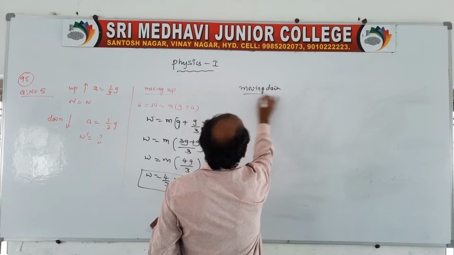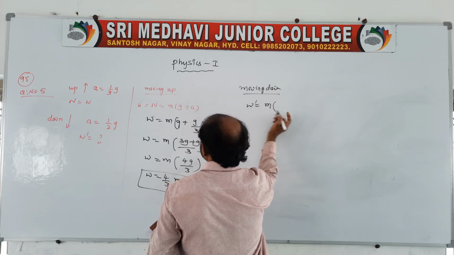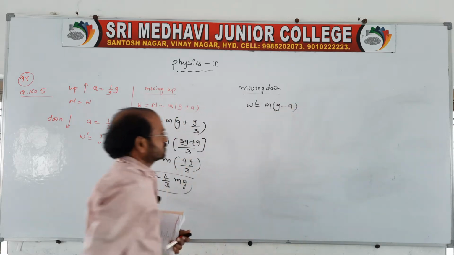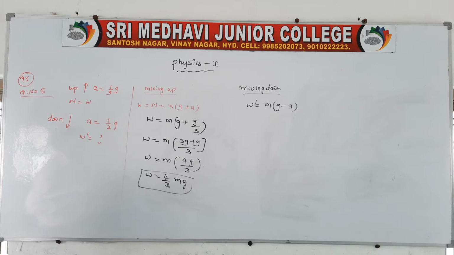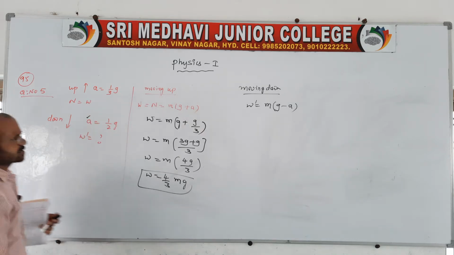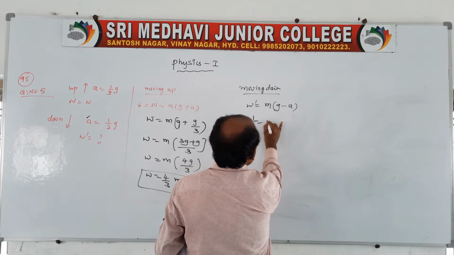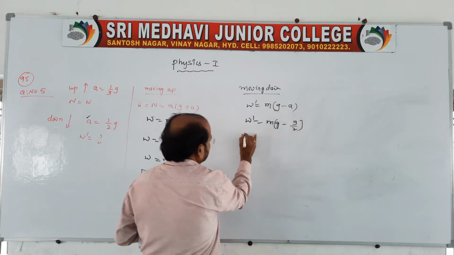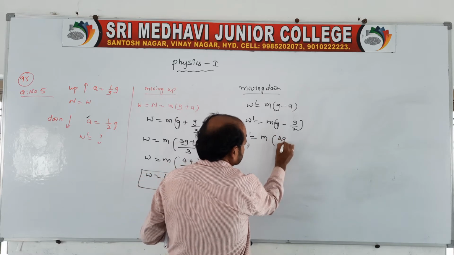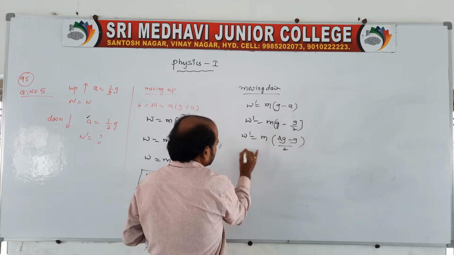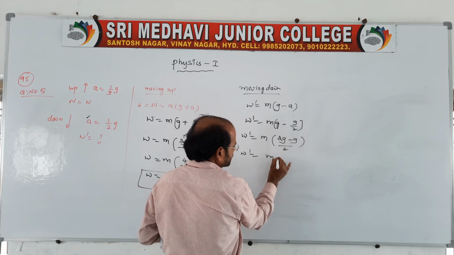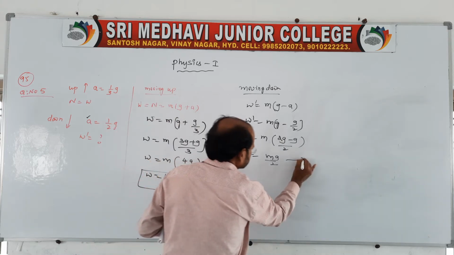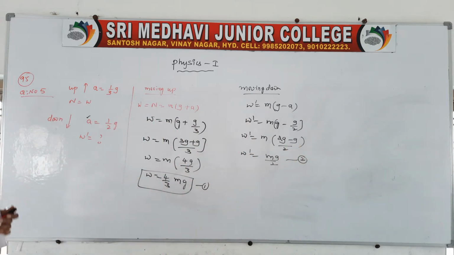See, when moving down, W dash is equal to m into g minus a, because we did the lift related problem just now. In this case the acceleration is given as g by 2, so W dash is equal to m into g minus g by 2. So W dash is equal to m into 2g minus g by 2, then W dash is equal to, I think it is g by 2. This you say expression 1 and this you say expression 2. So now let us take it like this.